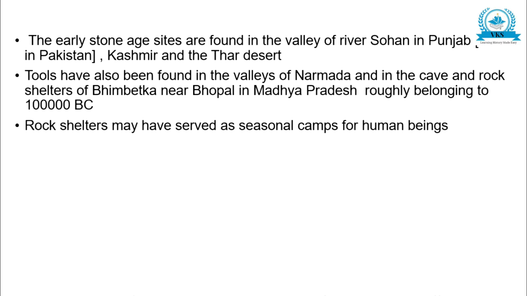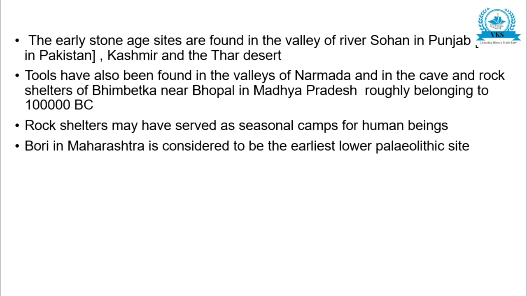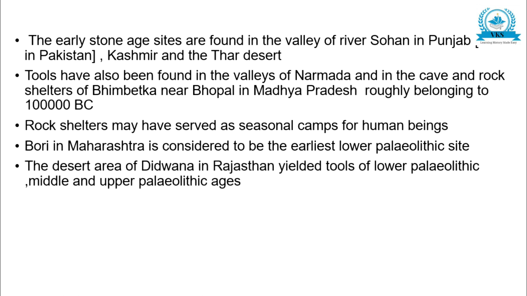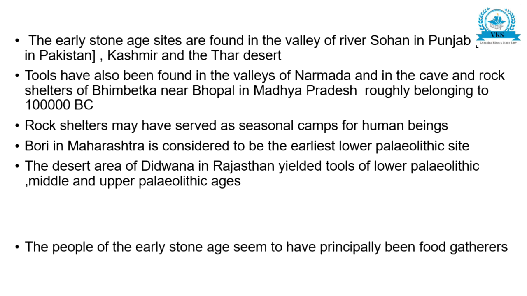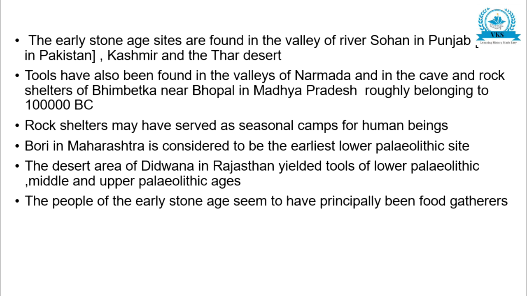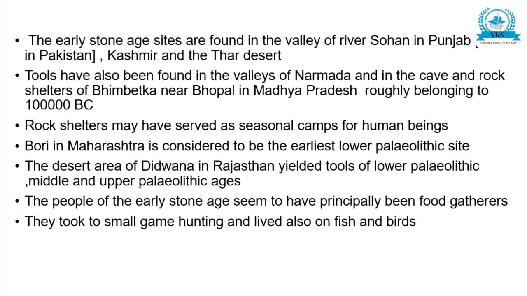Rock shelters may have served as seasonal camps for human beings. Bori in Maharashtra is considered to be the earliest Lower Paleolithic site. The desert area of Didwana in Rajasthan yielded tools of Lower, Middle and Upper Paleolithic ages. The people of the early Stone Age seem to have principally been food gatherers. They also took to small game hunting and also lived on fish and birds.